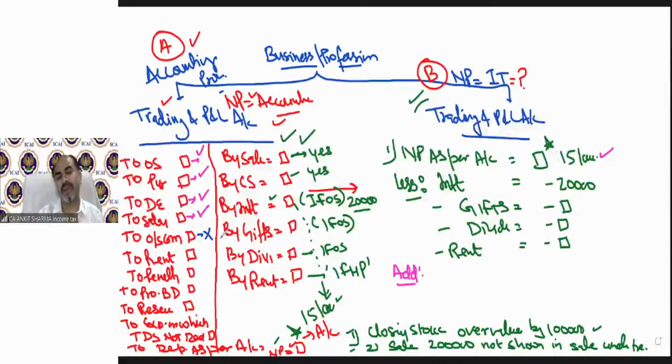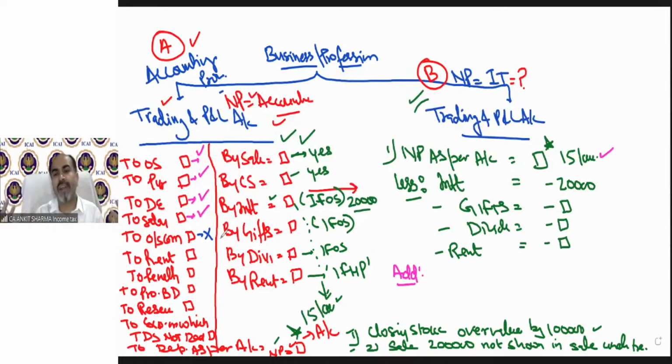Now you might be thinking, how would you know that this expense or this income will not form part of PGBP? These are the provisions we are going to discuss. When we discuss the notes, it will be written that outstanding commission will not be allowed as an expense under income tax.